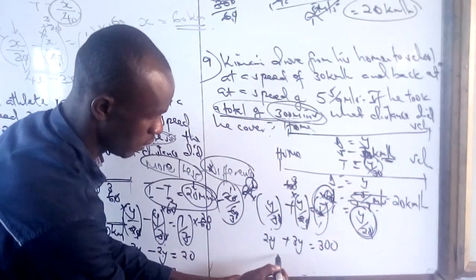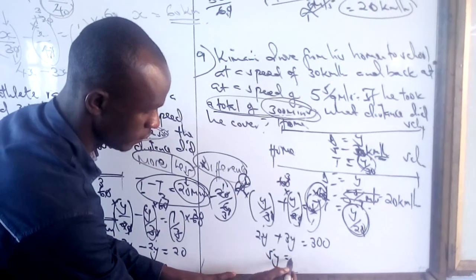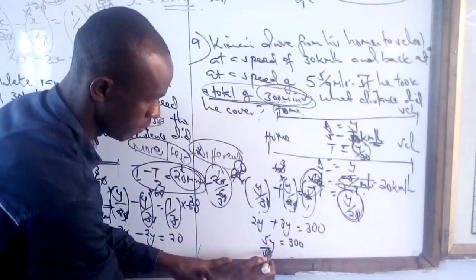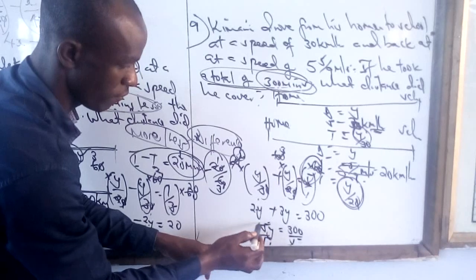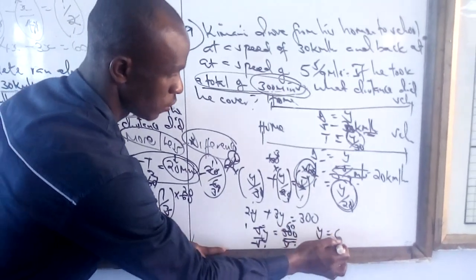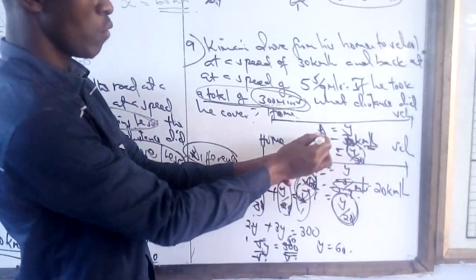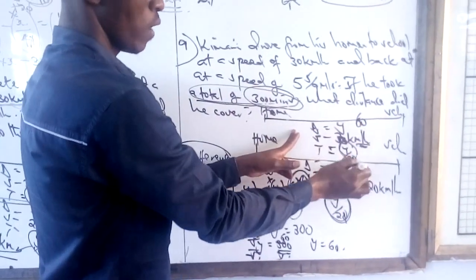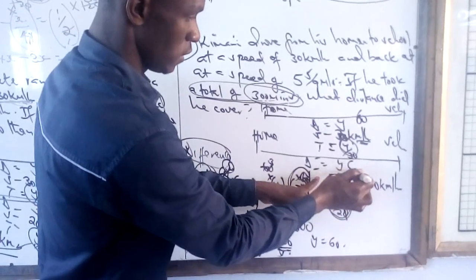So 2y plus 3y is 5y, equal to 300. Divide both sides by 5: 5 by 5, 1, 300 by 5, 60. So y is equal to 60.